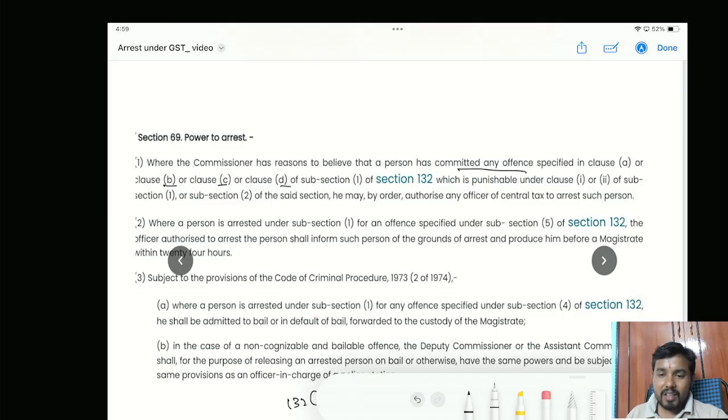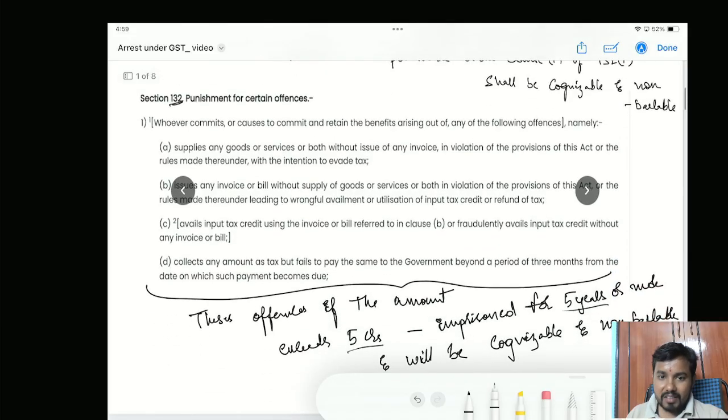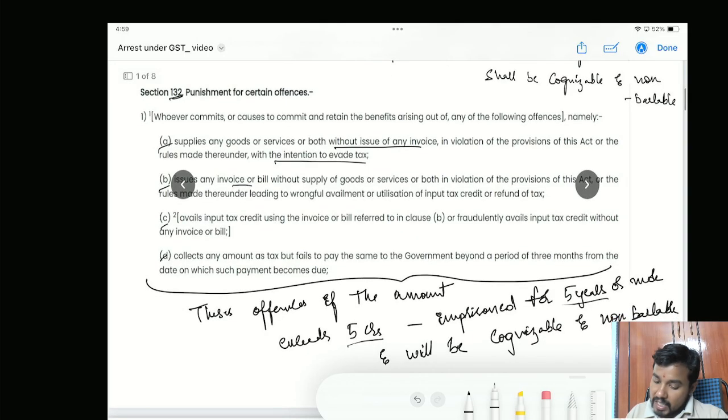Now what are these clauses A, B, C and D? Let us have a quick look at the offences covered under them. Clause A: supplies any goods or services without issuance of any invoice. That is, I have supplied the goods but I didn't issue any invoice, with an intention to avoid the tax. The second one: I have issued an invoice or bill but I hadn't actually made any supply. I am issuing the invoice but actually there is no supply, a fake invoice.